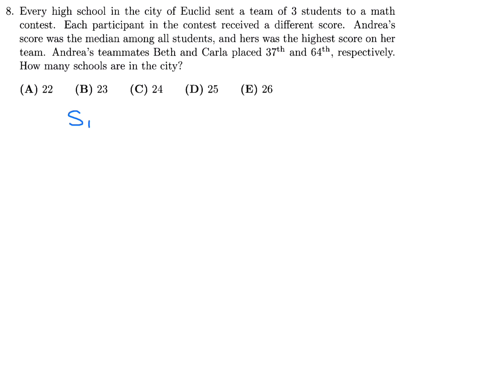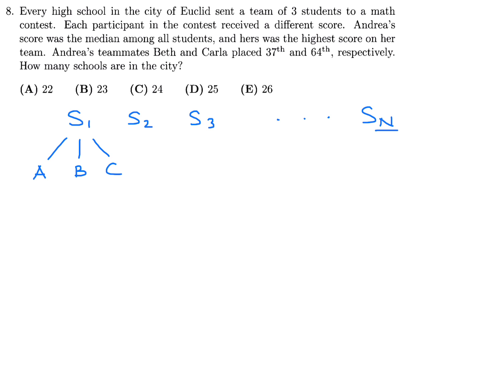So we have school number 1, school number 2, school number 3, and so on, all the way until school number N. So there's N schools. Now, each school has 3 students, and the school that Andrea attends has Andrea, Beth, and Carla as the students.